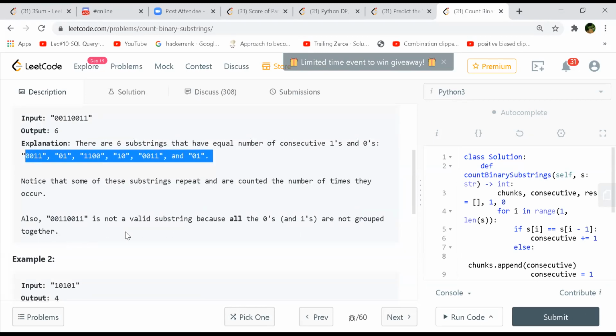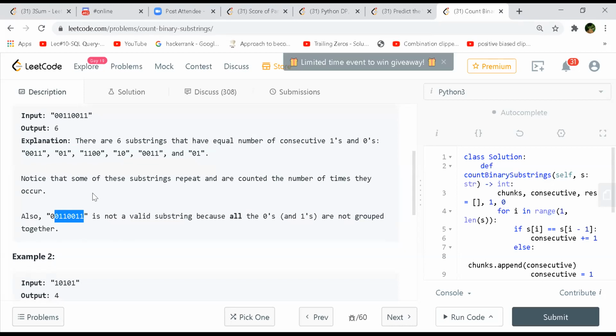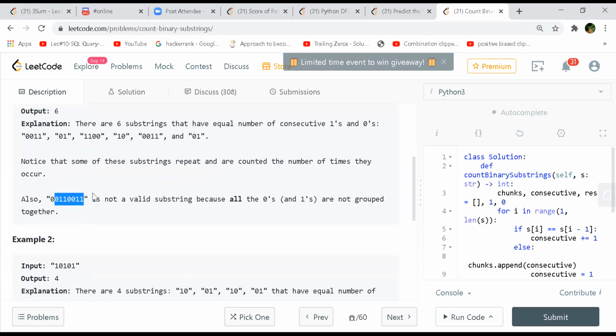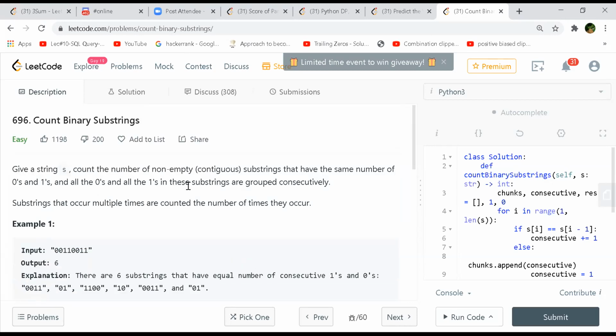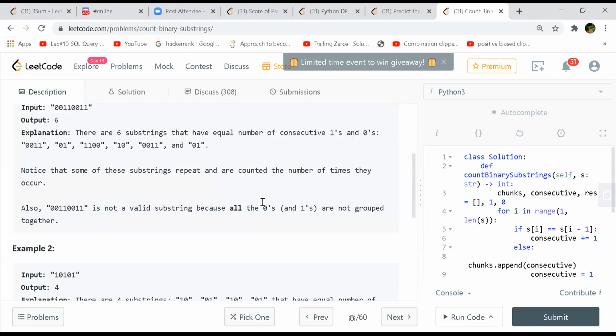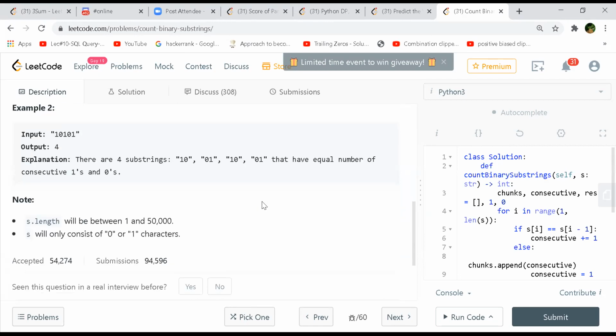And this one is not valid because the zeros are not grouped and the ones are not grouped. That is one thing they have mentioned, but it's not in the problem statement, right? Oh, they have mentioned it: grouped consecutively. Okay. And these are the constraints and characters.